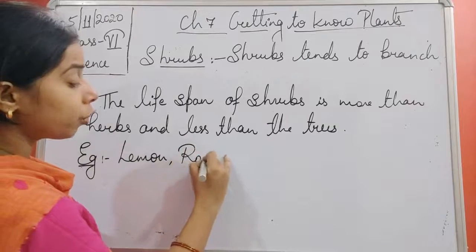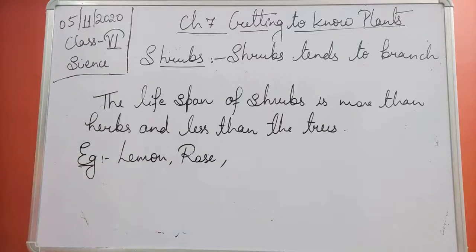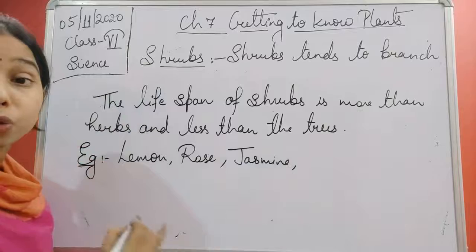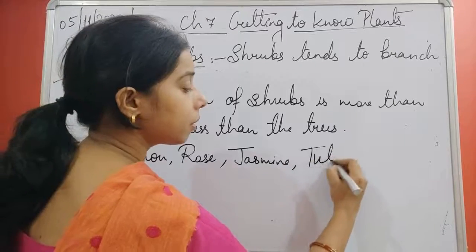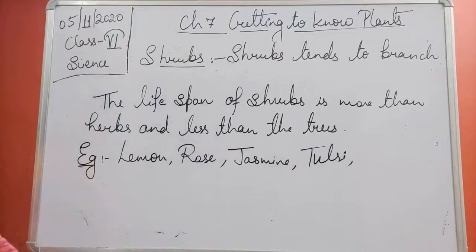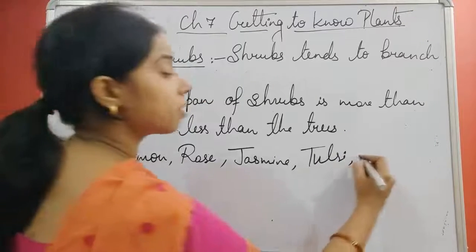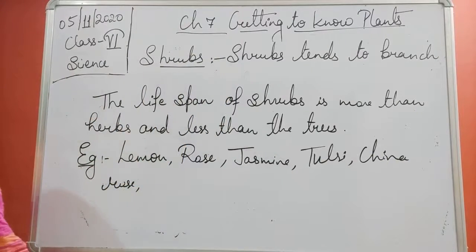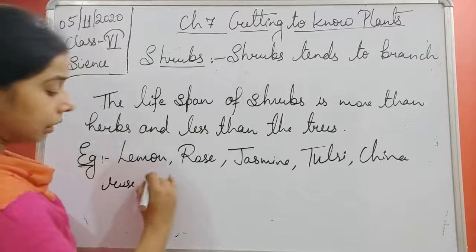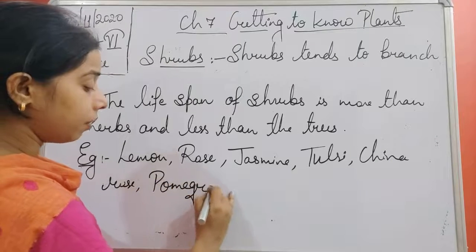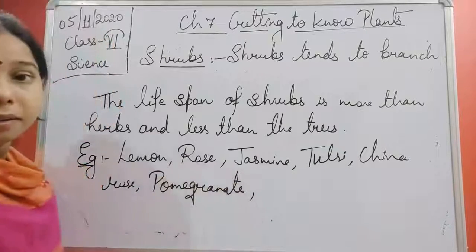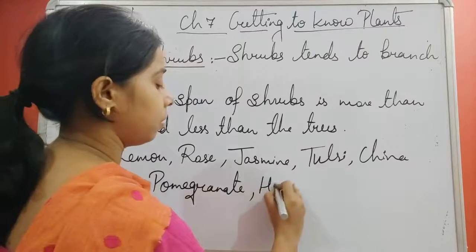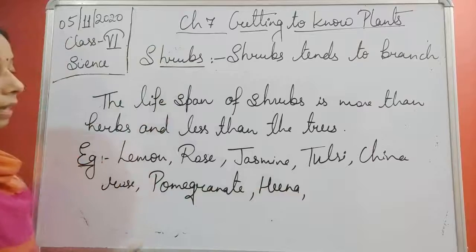Same thing you will see for the rose. Okay. Or jasmine. Okay. Or tulsi. It's a very common plant present in every house. Okay. Or China rose, hibiscus, students. Or pomegranate. In Hindi we call it anar. Henna. Henna is what? It is mehndi. Okay. So the henna plant. Etc.